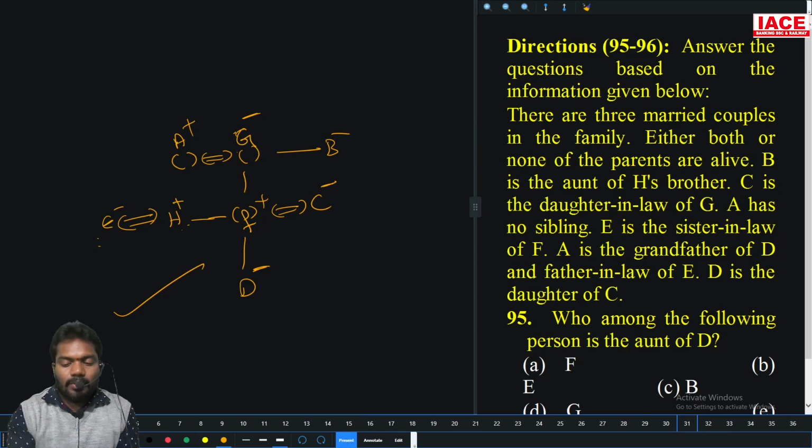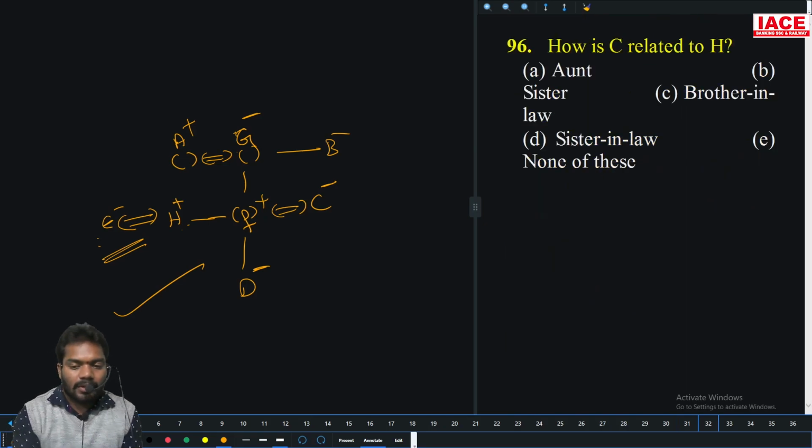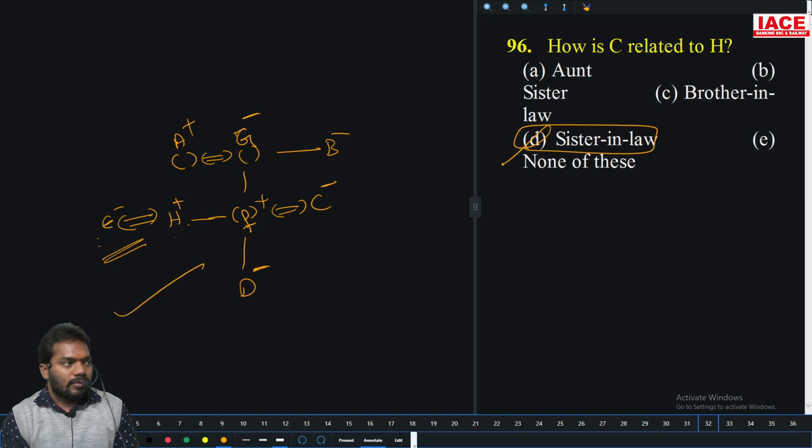Now, who among the following person is aunt of D? Who is D's aunt? It is E. So option B. How is C related to H? What is she? Brother's wife, sister-in-law. Option D.